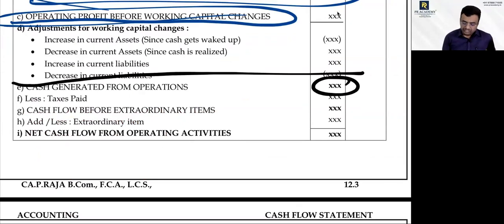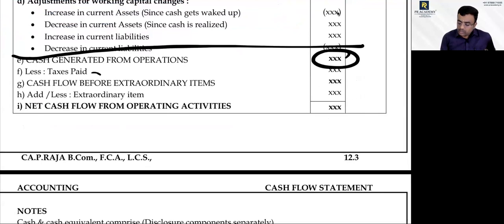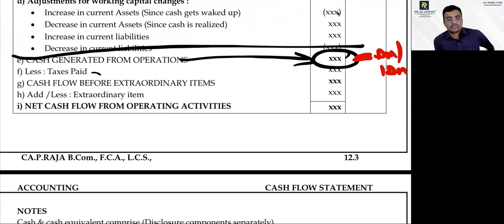Okay, sir. Perfect. Now, at the moment you got this number, the direct method and the indirect method are the same. Everything that comes after this is the same, yes or no? Till this moment only there is a change. After this moment, everything is exactly the same. Okay. So, tax paid.